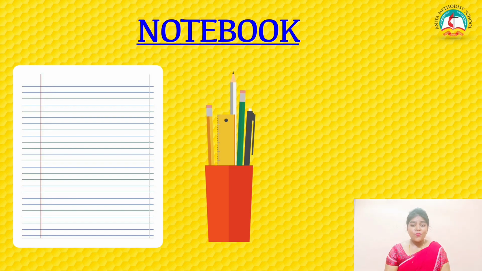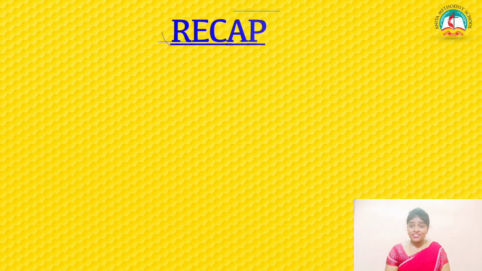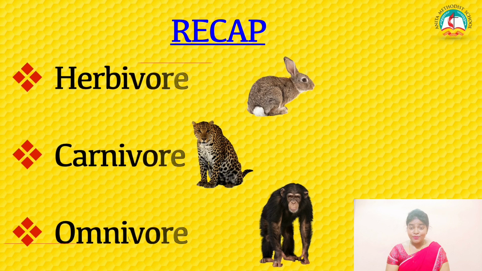Yes, so what did we discuss in our previous class? We had learnt about three things: herbivore, carnivore and omnivore. Herbivore is plant eating animals and carnivore is the animals which eat the flesh of other animals. And omnivore, it eats both plants and the flesh of other animals. Right. So what are we going to learn today?